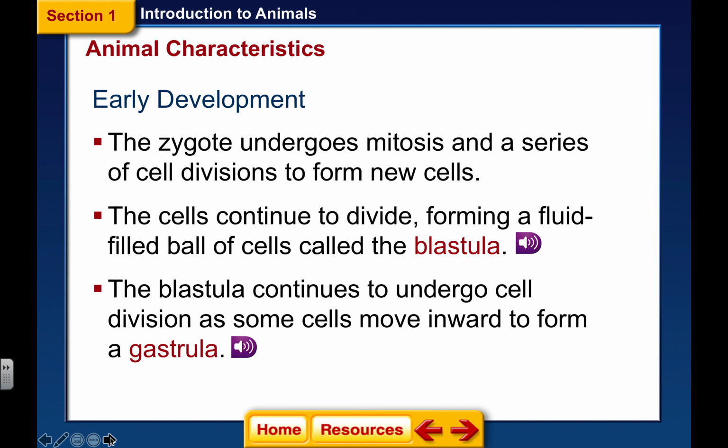Now, early development. The zygote has to undergo mitosis and then a lot of new divisions to form new cells. Probably you have never thought about it, but when the egg and the sperm meet, and then you have this zygote that starts undergoing all of these mitotic divisions, there are going to be stages that this ball of cells goes through before it can become a person.